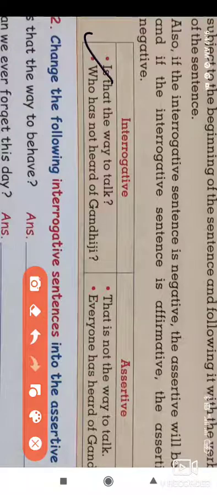Next sentence is, who has not heard of Gandhiji? So everyone has heard about Gandhiji. Look at the second sentence: everyone has heard of Gandhiji. Okay.